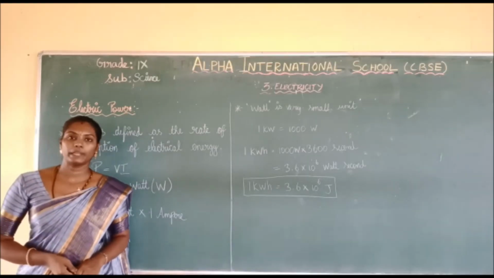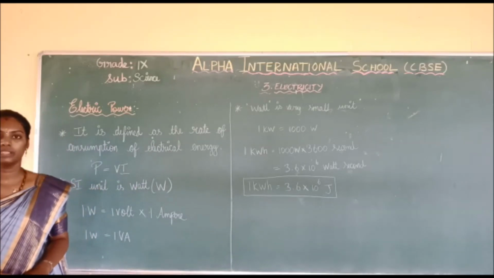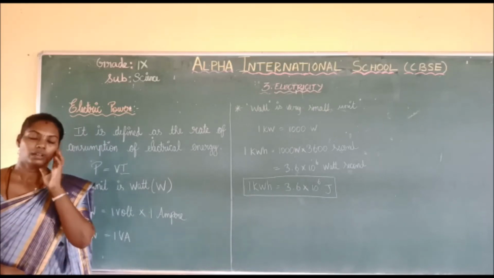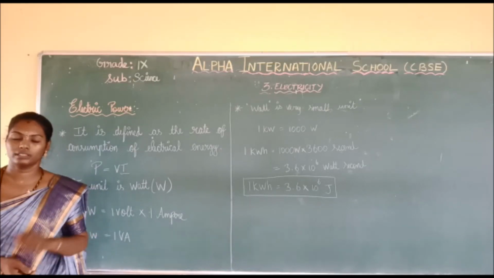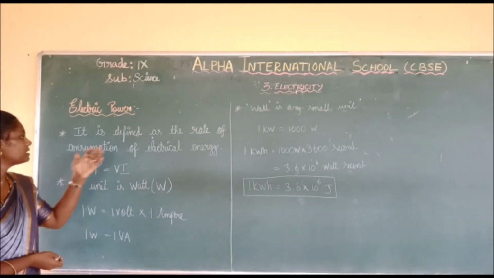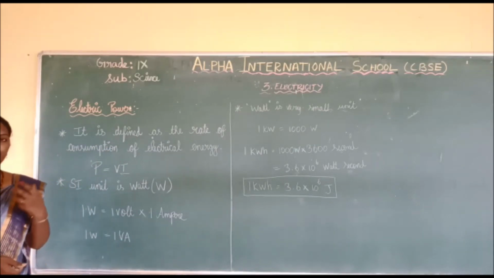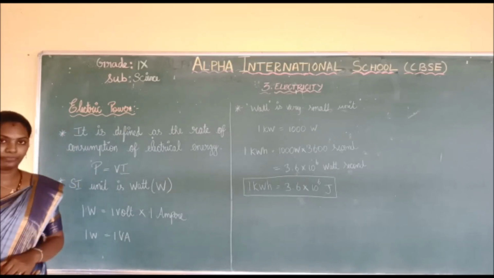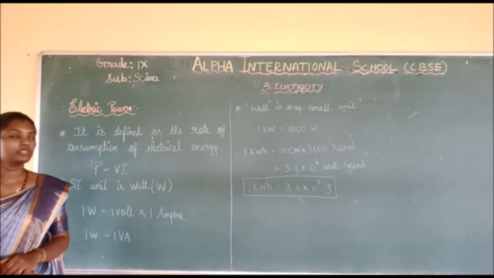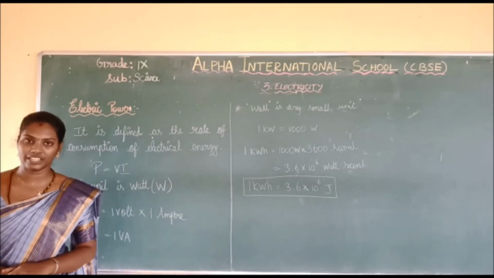So the last topic in this lesson is electric power. What is electric power? In general, power is needed for doing any work. But what is electric power? It is defined as the rate of consumption of electrical energy. How much energy is consumed in a period of time, that is electric power. So the rate of consumption of electrical energy is defined as electric power.